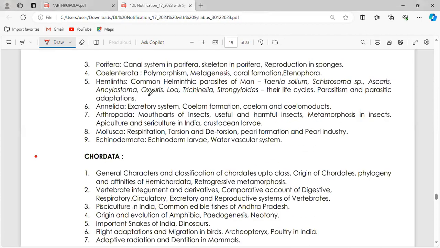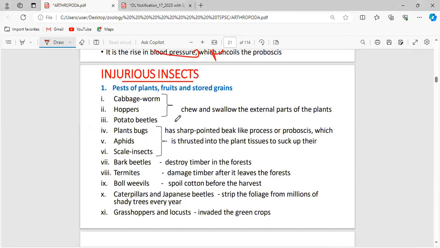Now we have completed the mouth parts of insects. Now we are going to read about useful and harmful insects. What about injurious insects? These are all the pests.